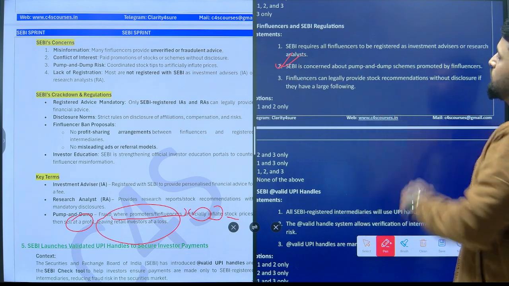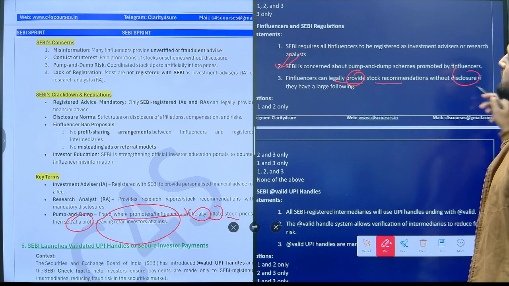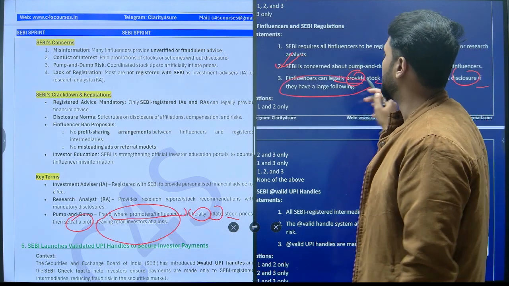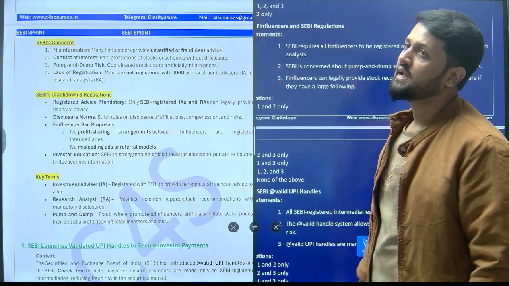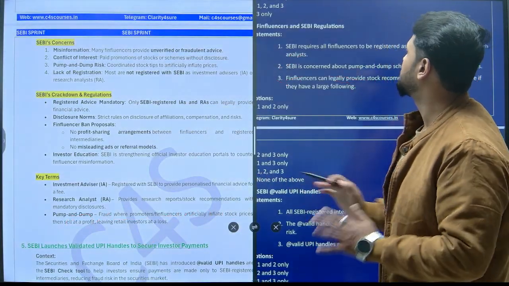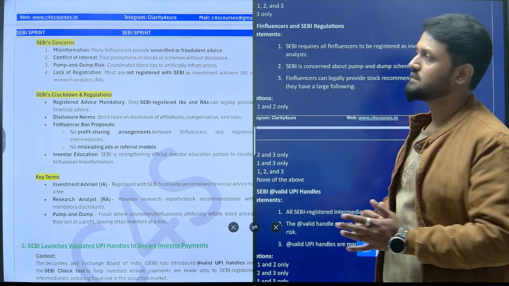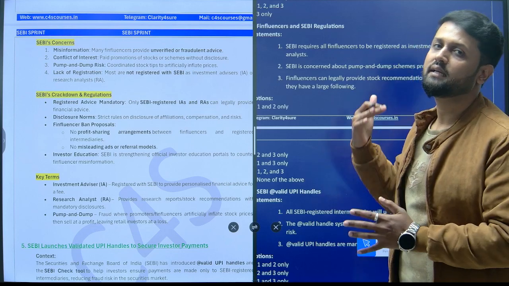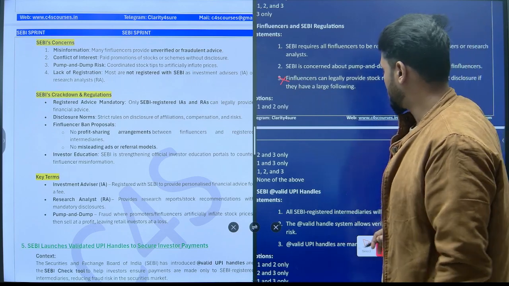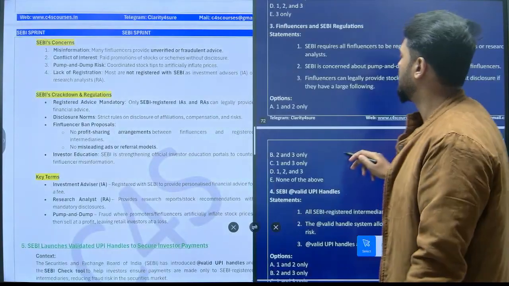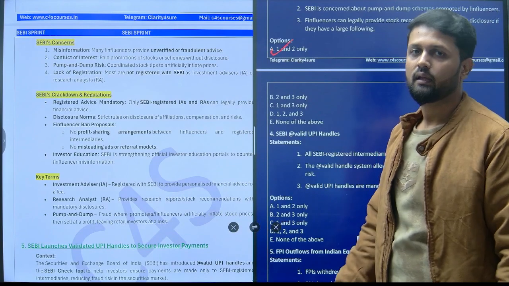The third one is Finfluencers can legally provide stock recommendations without disclosure if they have a large following. There is no such provision. Irrespective of your following list, you need to be registered as an investment advisor or research analyst in order to get identified by SEBI, right? So your third statement is incorrect. Your correct answer will be options 1 and 2, right? Option number A. Clear?